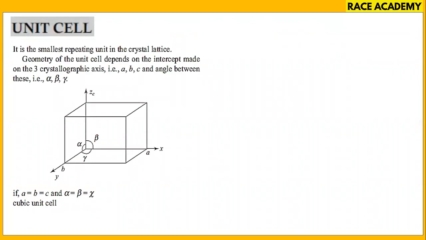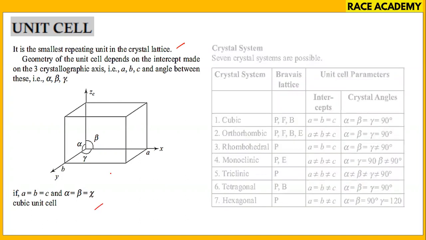Next one. Once again, see what is a unit cell. A unit cell is a small repeating unit in the crystal. The geometry of the unit cell depends on the intercepts made on the three crystallographic axes a, b, c, and the angles between them, alpha, beta, gamma. So this is the cubic unit cell.